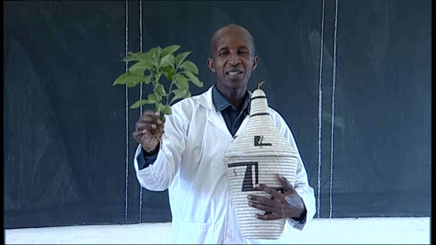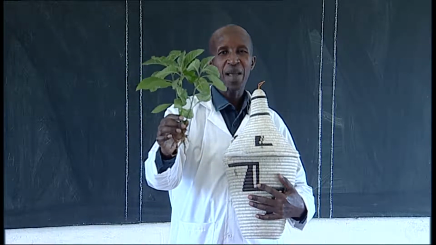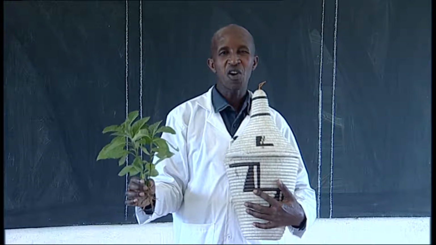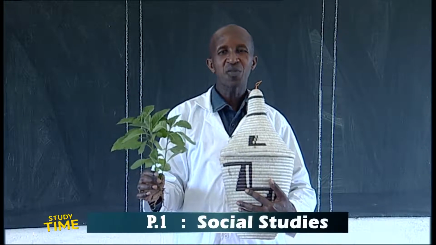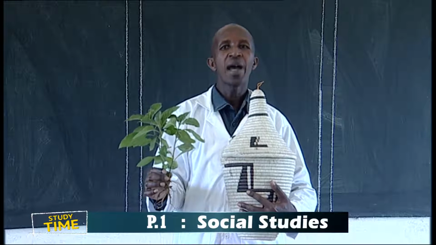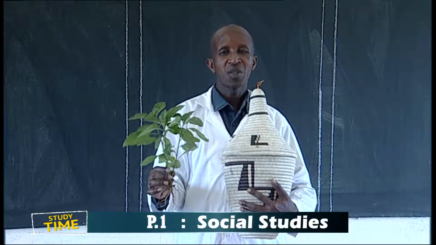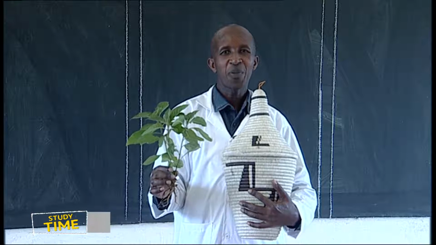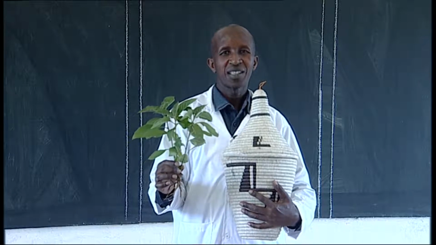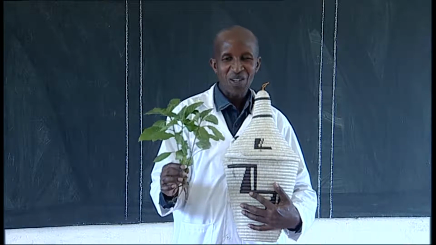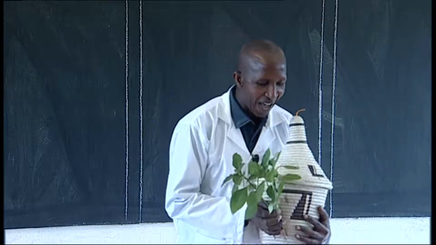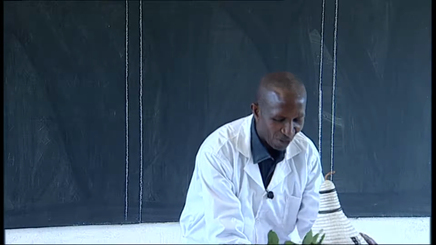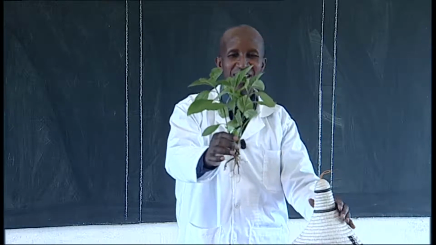I have a plant. I hope everybody is seeing a plant. Then I have also agaseche, or a basket. Which of the two is found in a natural environment? Good children, I hope you are watching. Good. The natural environment is a plant. And our plant looks like this.